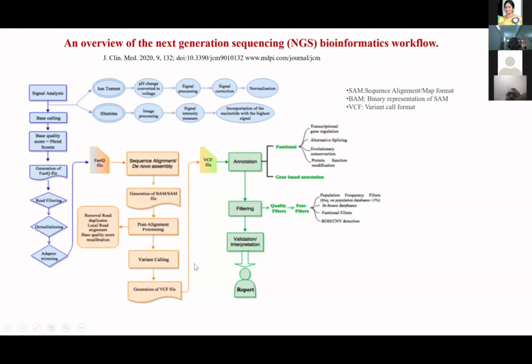And this is all done by various programs which are available on the net: annotation, filtering, validation, and report. Annotation is useful for differential gene expression, splicing, and evolutionary conservation. You also have quality filters for variation studies and functional filters, and whatever analysis we want to do, we can do.